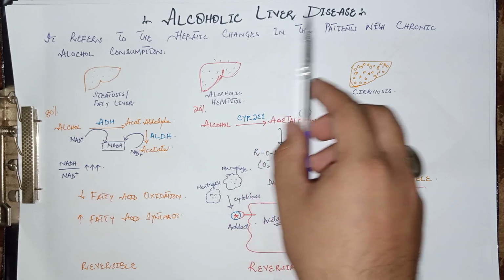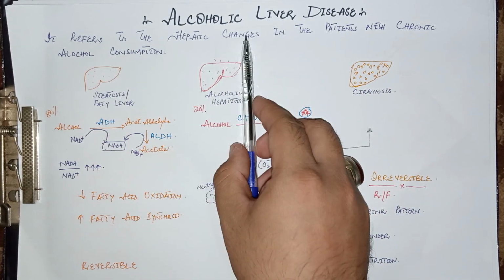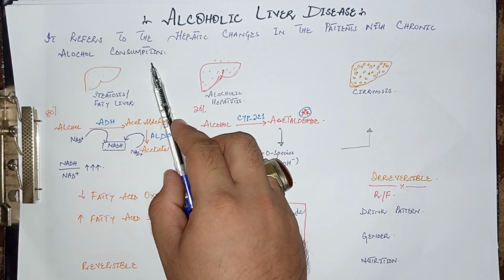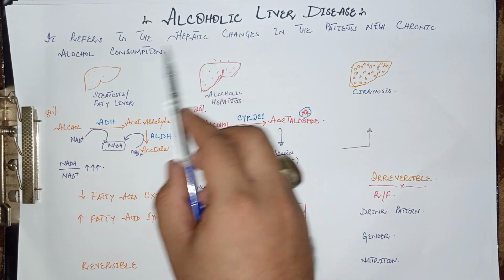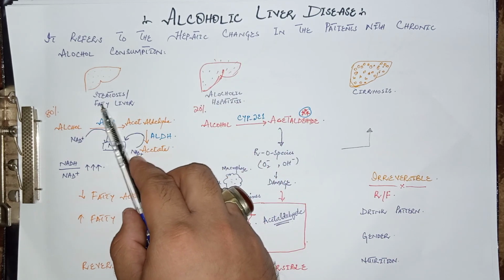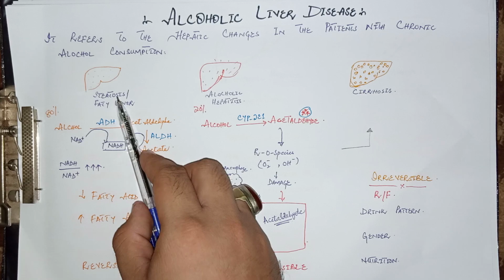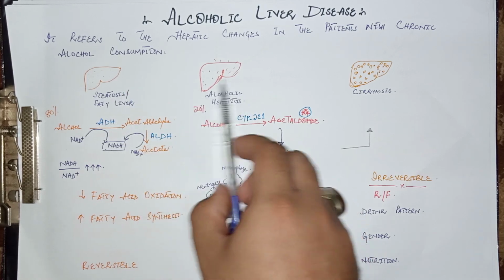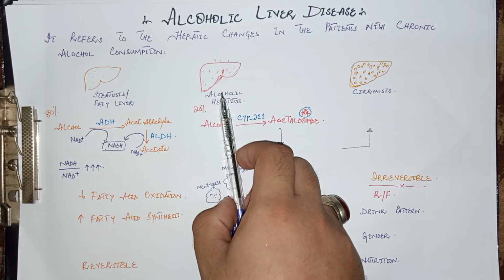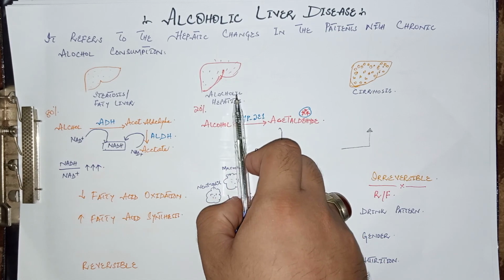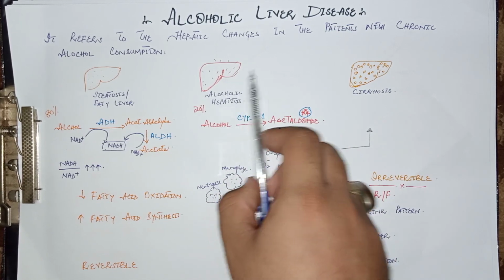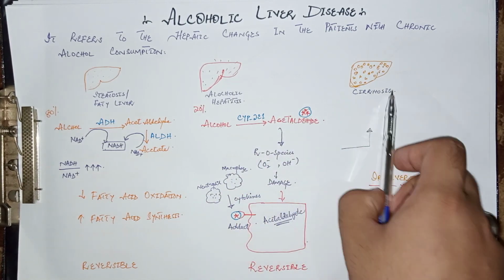So what is alcoholic liver disease? It refers to the hepatic changes in patients with chronic alcohol consumption. It can present in three forms. First is steatosis, or fatty liver. If untreated, it can convert into alcoholic hepatitis, that is inflamed liver, or it ends up with the severe form, which is cirrhosis.